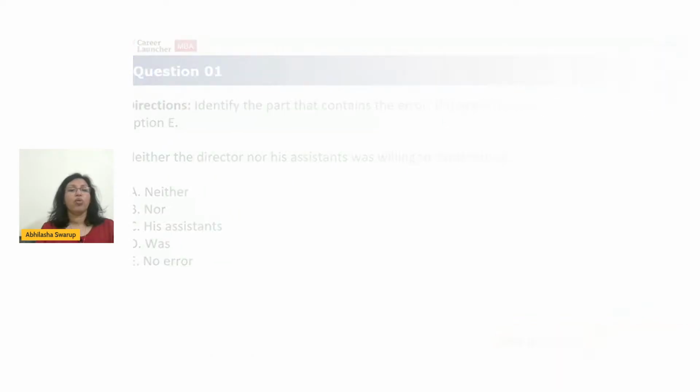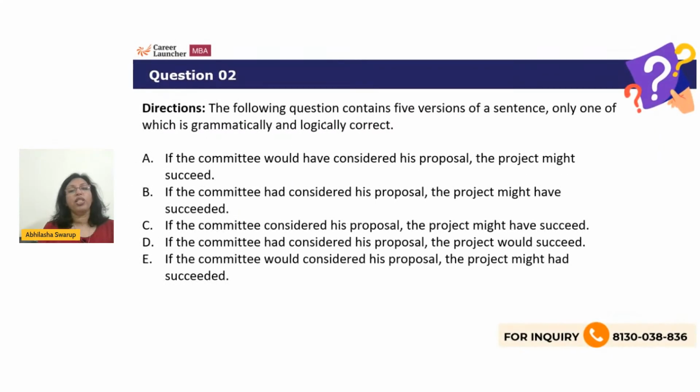All right, let's look at the next question. The following question contains 5 versions of a sentence, only one of which is grammatically and logically correct. If the committee would have considered his project, the project might succeed. If the committee had considered his proposal, the project might have succeeded. If the committee considered his proposal, the project might have succeeded. If the committee had considered his proposal, the project would succeed. And if the committee would considered his proposal, the project might had succeeded.